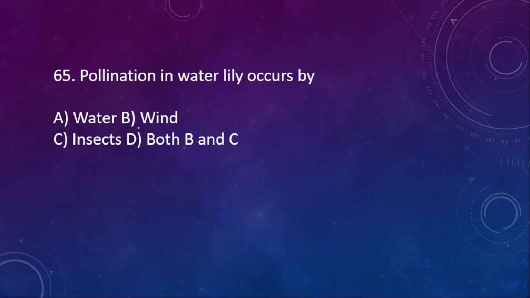Water hyacinth. Next, 65. Pollination in water lily occurs by A. Water, B. Wind, C. Insects, D. Both B and C. Here the right option is option D, both B and C. Even though it is present in the water, its pollination may take place by wind or it may take place by insects. That's the strange thing actually.